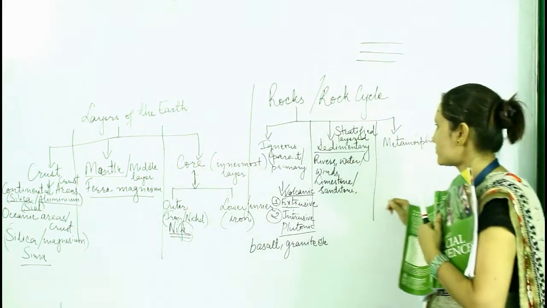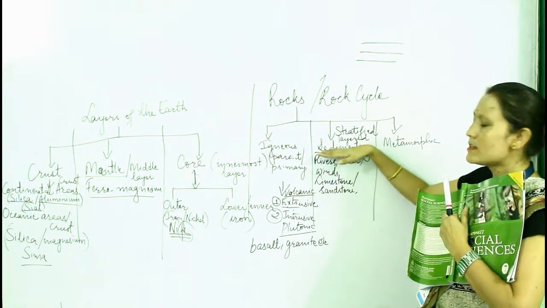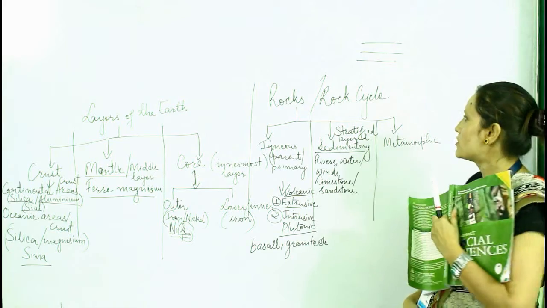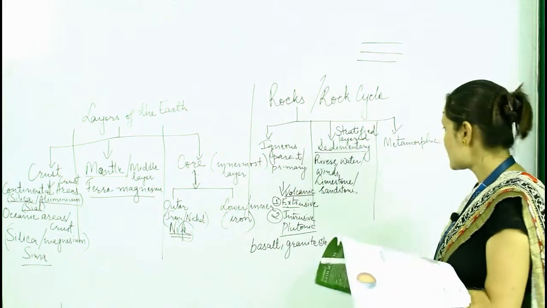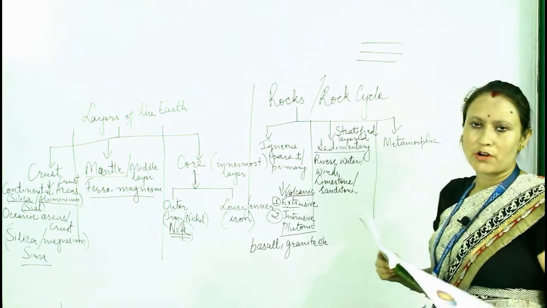Clear this one? And fossils are mainly found in the sedimentary rocks. So these are some of the characteristic features of this sedimentary rock. Now the last type of rock, that is the metamorphic rock.